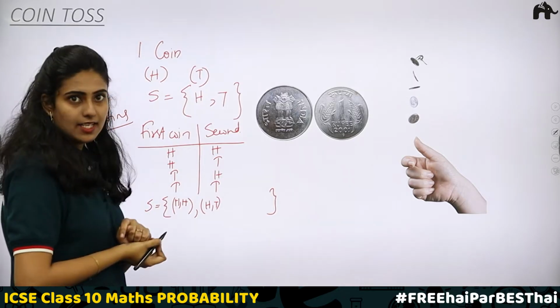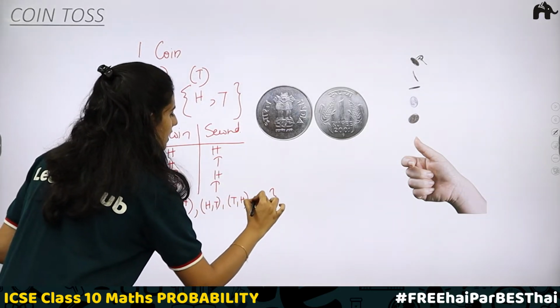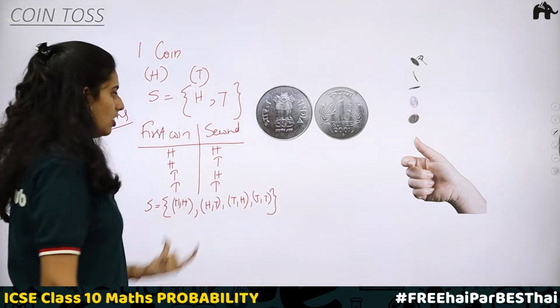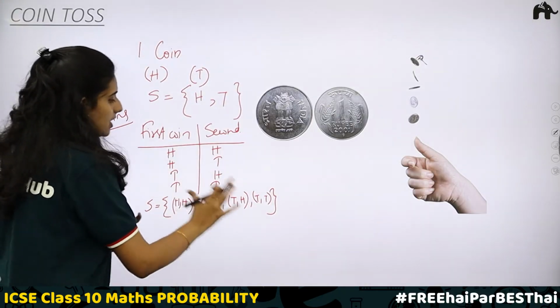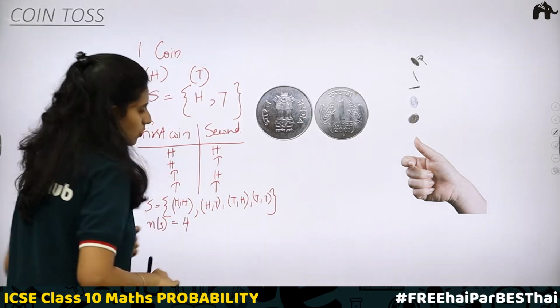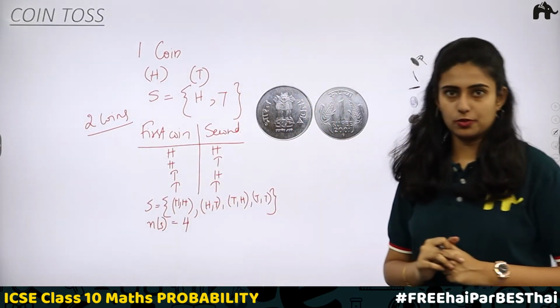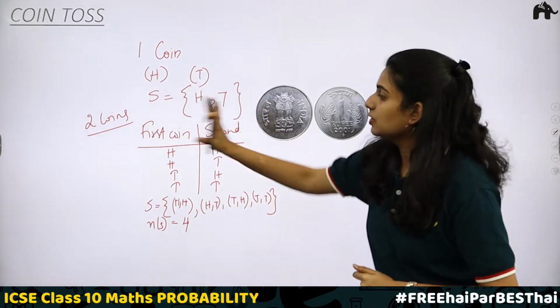Next, tail, head. Then tail, tail. Got it? Understood? So here you are getting four outcomes. N of S is equal to 4. Total number of outcomes is equal to 4. This is a case of coin toss with two coins.